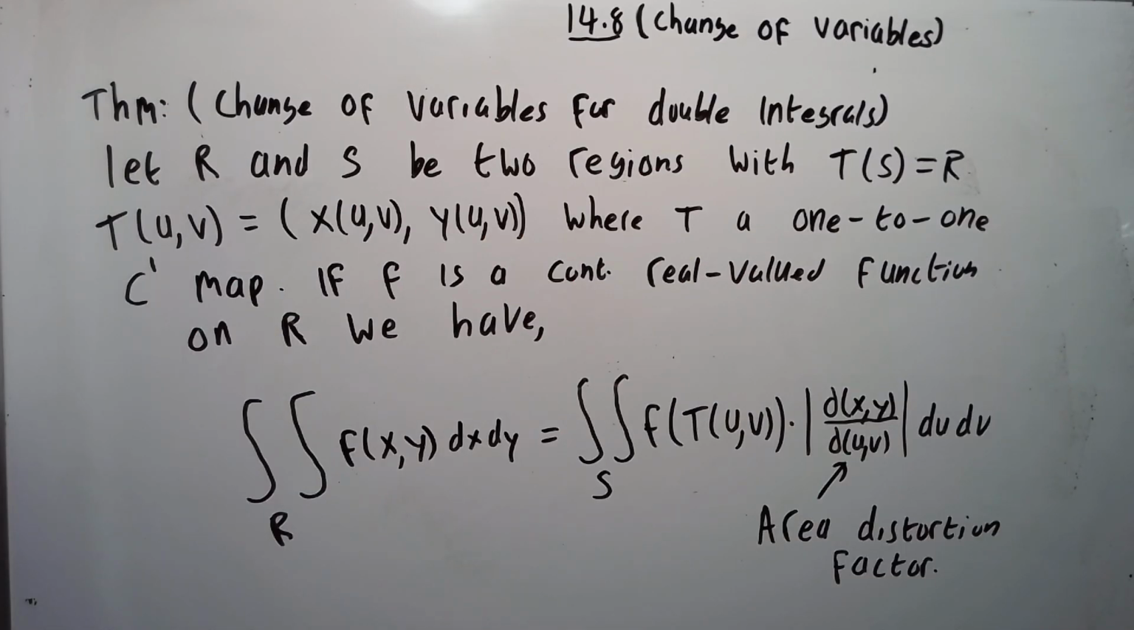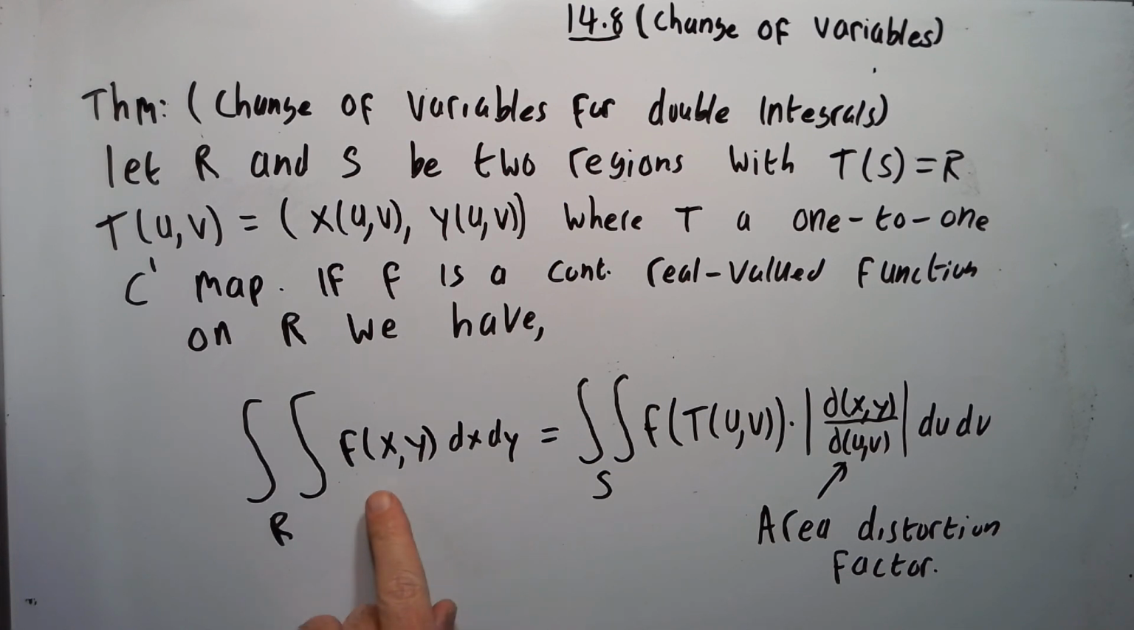Okay, so here's the change of variables theorem for double integrals. It says let R and S be two regions with T of S equals R, and T is a mapping from the UV axis to the XY axis, where T is a 1 to 1, C1 mapping. The C1 just means the partial derivatives exist and are continuous. Don't worry about that too much right now. So it says if f is a continuous real valued function on R, we have a way to relate a double integral over R to a double integral over S.